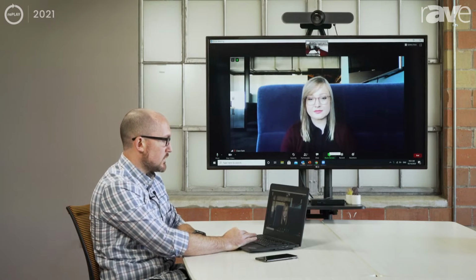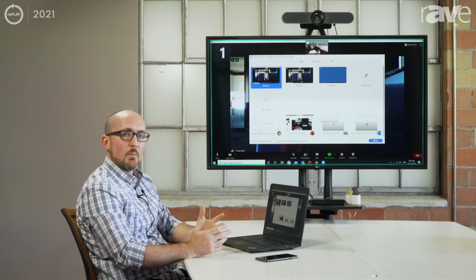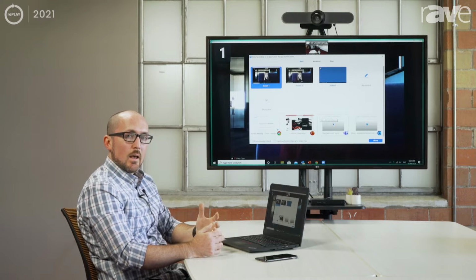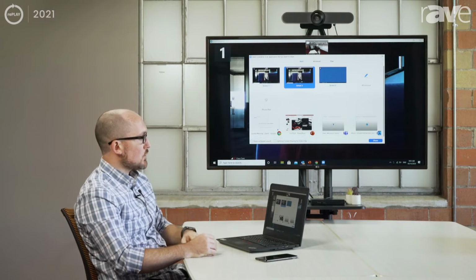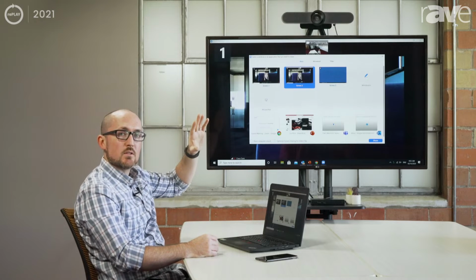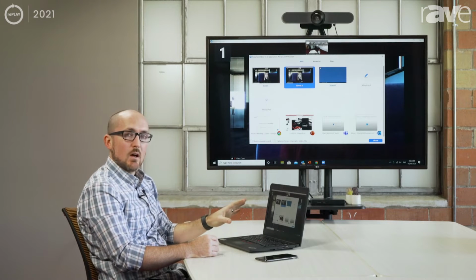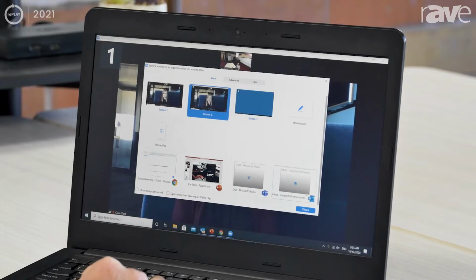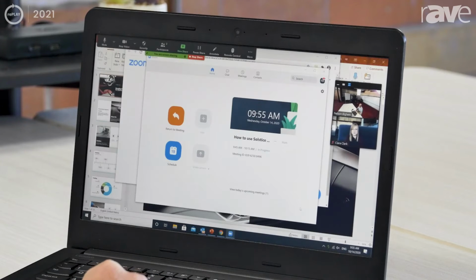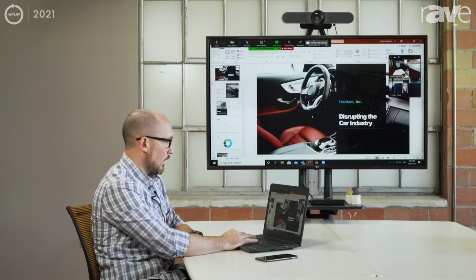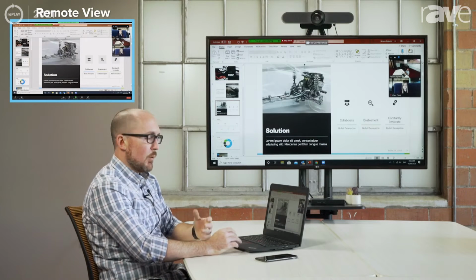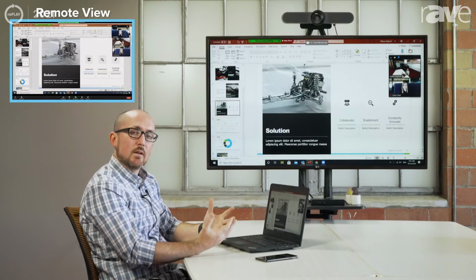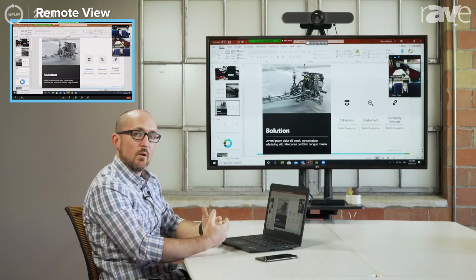So if I want to share some content in the meeting, there's one important thing to note here. As the meeting host, I should share screen 2, and what that does is that shares the room display out to the remote participants, not just my desktop. So I'll go ahead and do that. And maybe to start the meeting, I've got a few slides that we want to look at. So I'm going through these slides, and the remote participants are seeing and hearing everything that's happening in the room as if they were here.